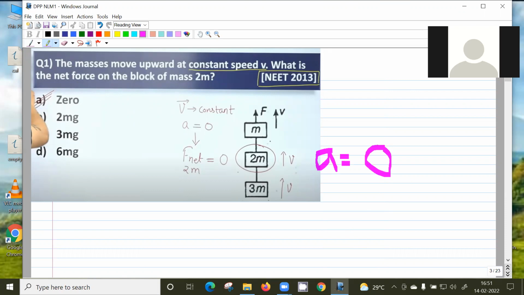Acceleration is 0. So the acceleration of 2m is also 0. All the things are moving with the same uniform speed, so all the accelerations are 0. So if you take 2m, its acceleration is 0, so the net force acting on 2m should be 0. Because acceleration is 0, the correct option is option A. Is it clear? Yes, sir.